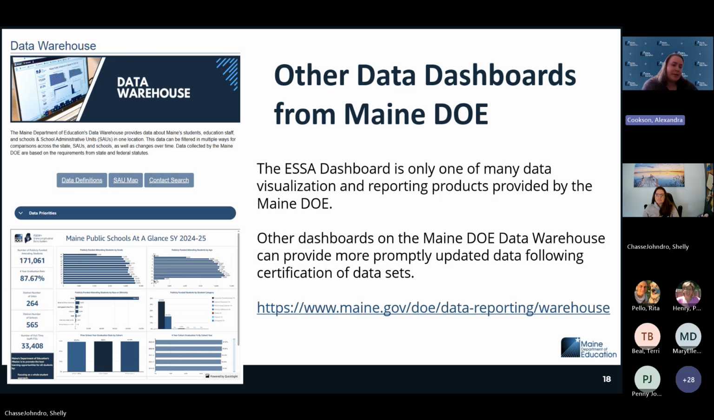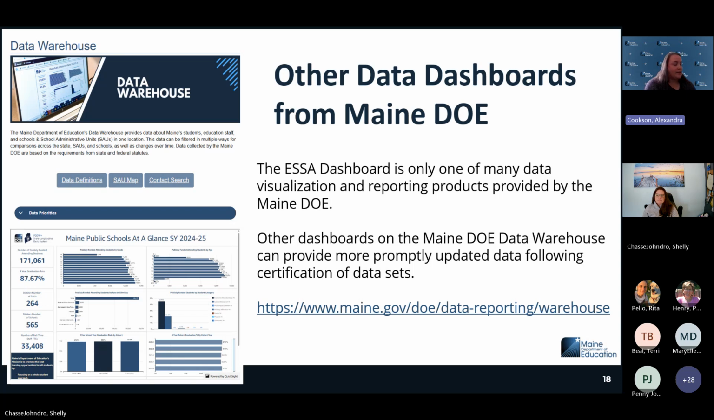We do have our enrollment data that's available from our October collection that you could use for a similar purpose. Again, it's going to look a little bit different just because it's based on a different data set, but it will give you more recent data potentially. So you can find the data warehouse from our website. If you have any questions about any of those data warehouse reports, please feel free to reach out.